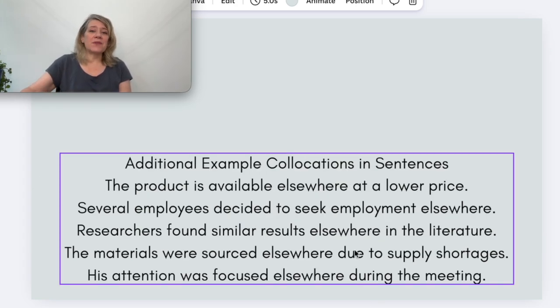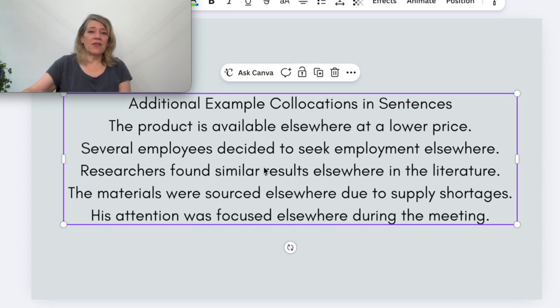Additional examples of elsewhere are: the product is available elsewhere at a lower price. Several employees decided to seek employment elsewhere. Researchers found similar results elsewhere in the literature. The materials were sourced elsewhere due to supply shortages. His attention was focused elsewhere during the meeting.